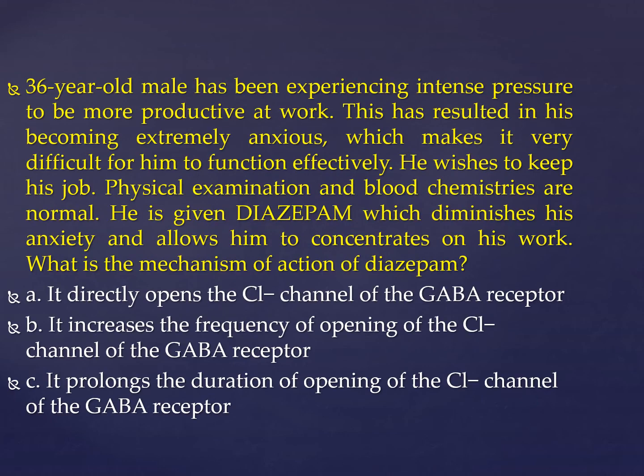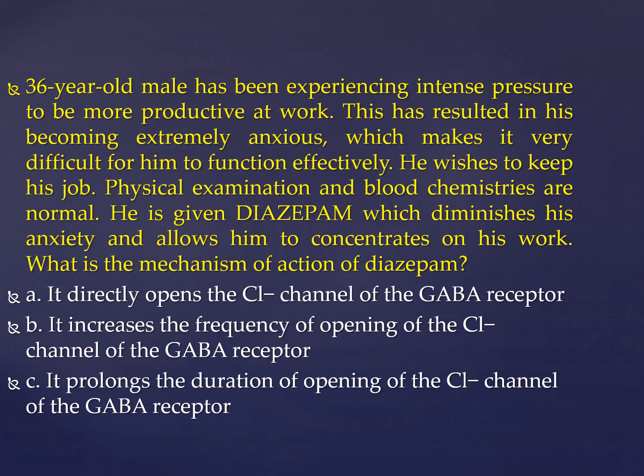So this is a question: a 36-year-old male has been experiencing intense pressure to be more productive at work. This has resulted in him becoming extremely anxious, which makes it very difficult for him to function effectively. He wishes to keep his job. Physical examination and blood chemistries are normal. He is given diazepam, which diminishes anxiety and allows him to concentrate on his work. What is the mechanism of action of diazepam?